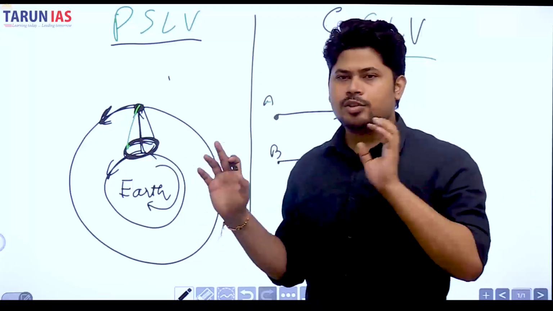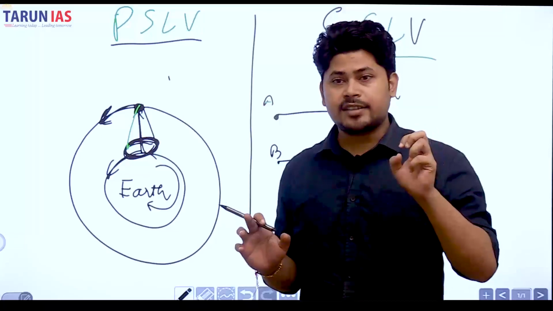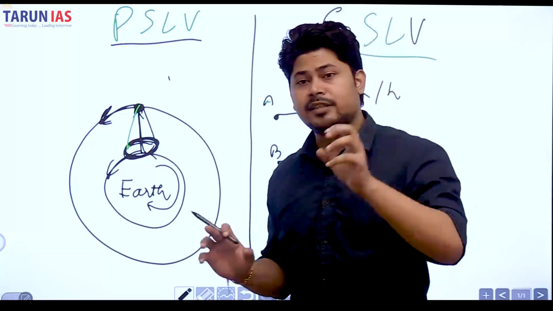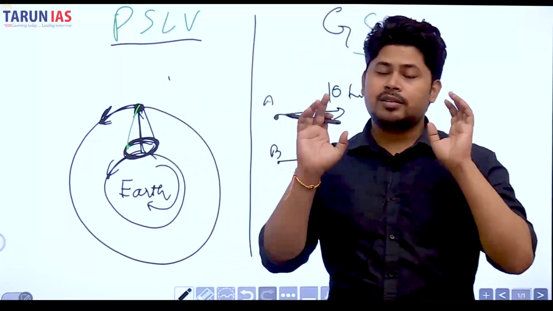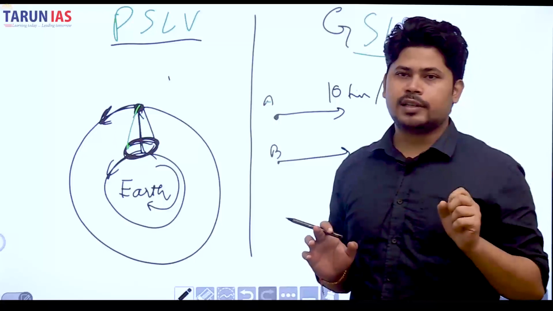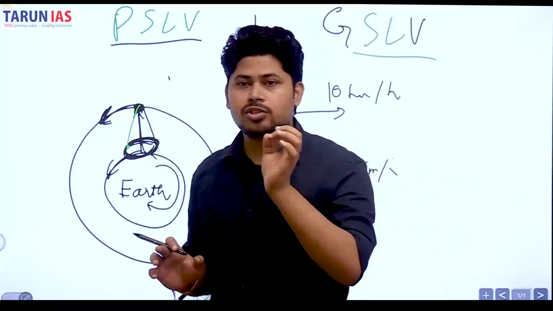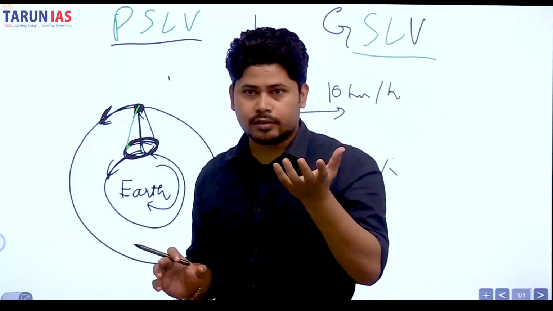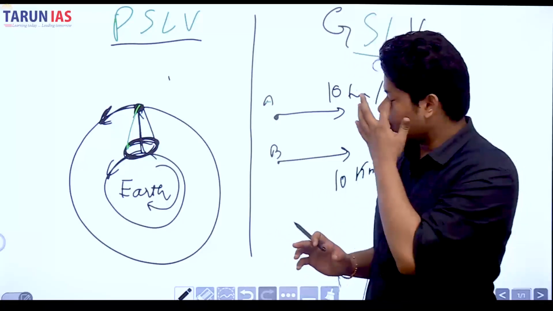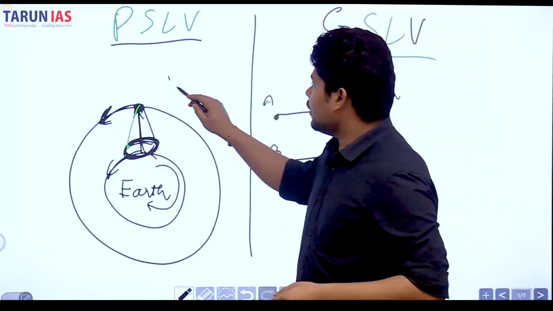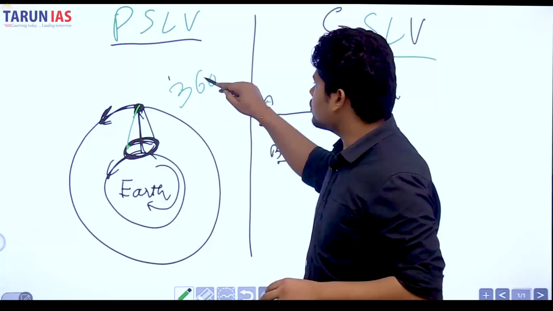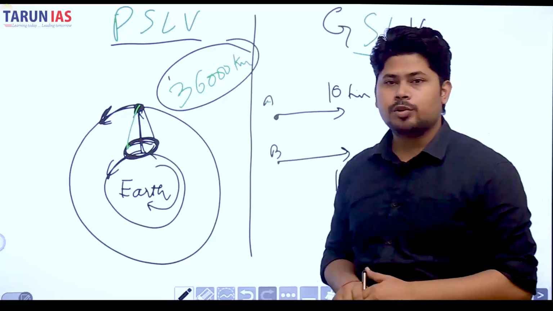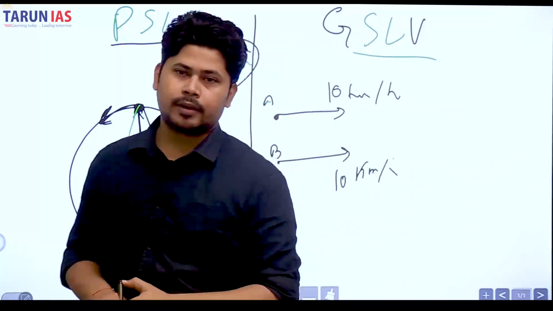These orbits are called geosynchronous orbits. And the rockets that we use to launch our satellites into that specific orbit are called GSLV rockets, that is Geosynchronous Satellite Launch Vehicle. Vehicle means body that takes something to some place, and that is rocket. Vehicle means rocket. Okay, the height of such an orbit is 36,000 kilometers. Okay, that is the Geosynchronous Satellite Launch Vehicle orbit.